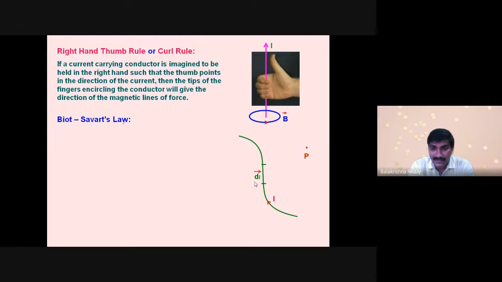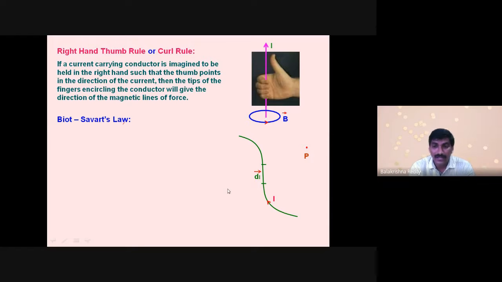This is a small elemental length dl. I am going to find the magnetic field produced at point P due to this elemental length. As I told you from the Oersted experiment, when current passes through a wire, a magnetic field is produced around the wire, not only at this point but completely around it.